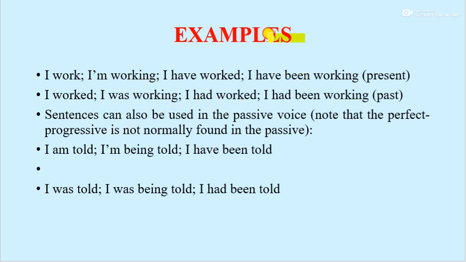So examples: I work, I'm working. So this indicates present and continuous, present continuous.